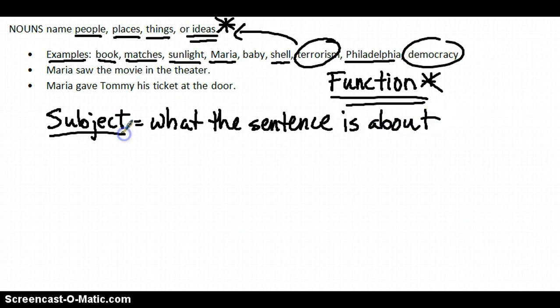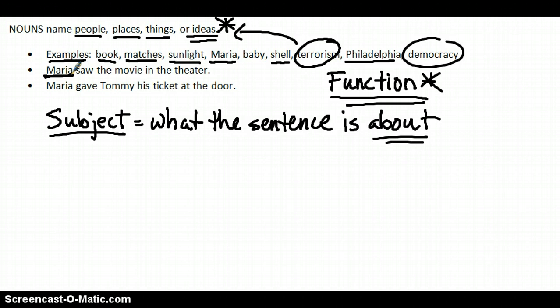Remember, the subject is what the sentence is about. If we look at Maria saw the movie in the theater, we can ask ourselves, what is the sentence about? It's about the person, you guessed it, Maria. Maria is the subject.